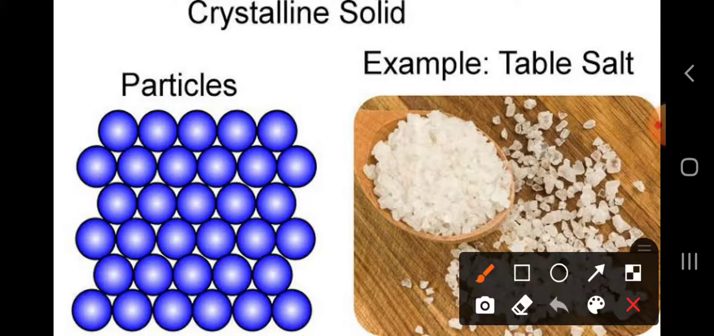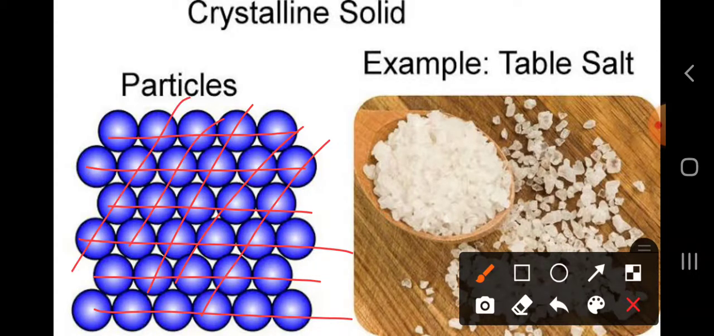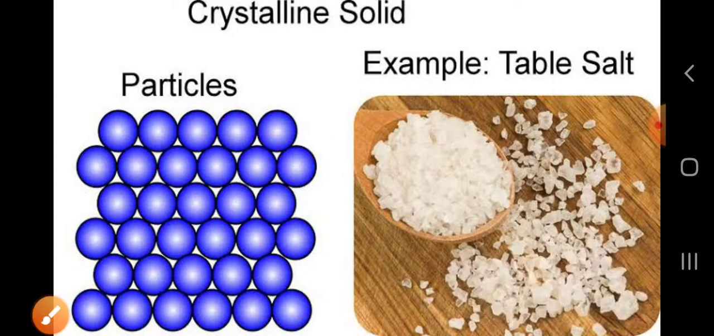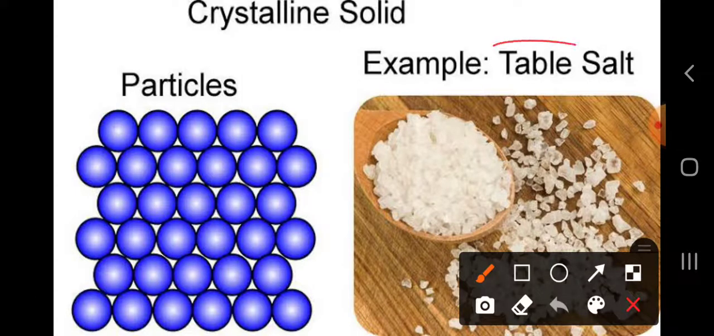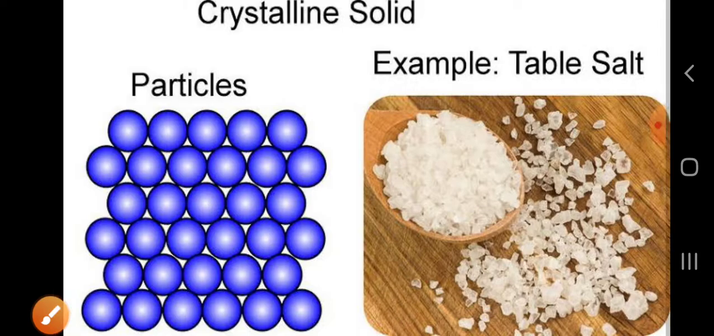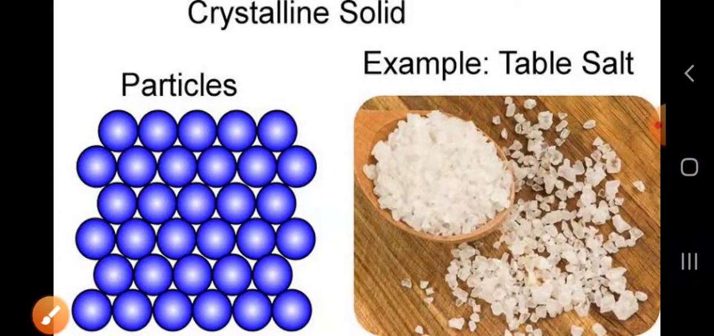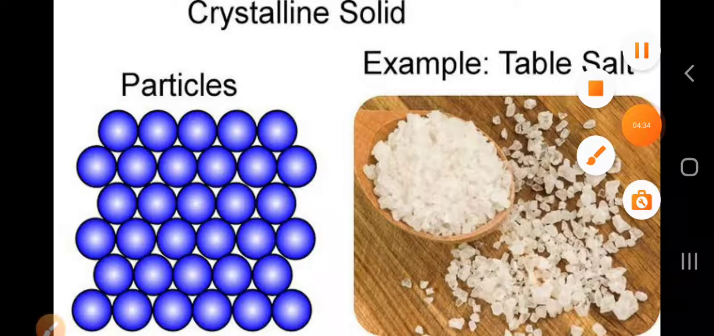But in a crystalline solid, all the atomic particles are well arranged, either horizontally or vertically. You can see here all the atomic particles are well arranged. A common example is table salt. What is the formula of table salt? This is NaCl, sodium chloride. So this is the quick review for the very first concept of chemistry.